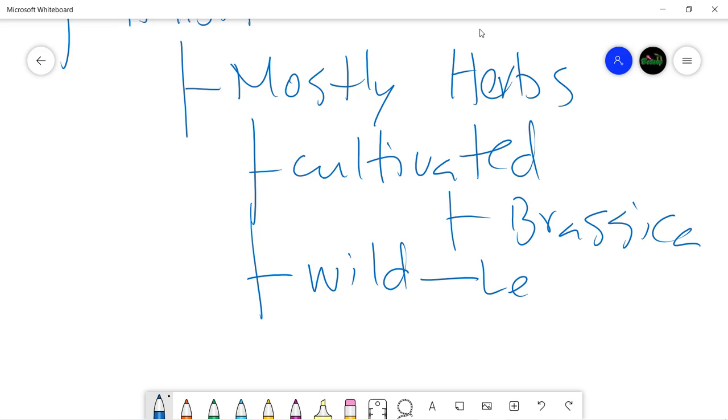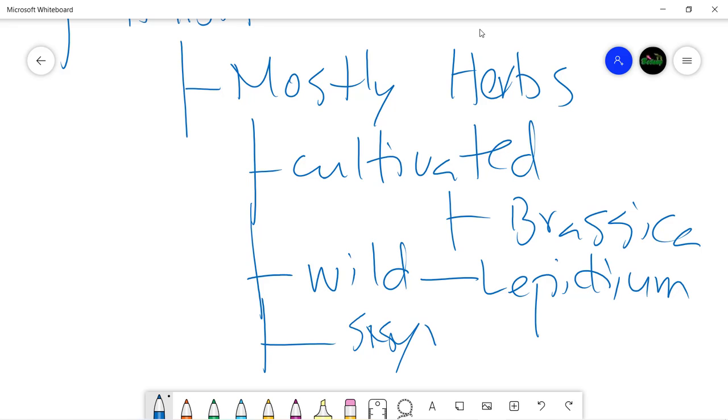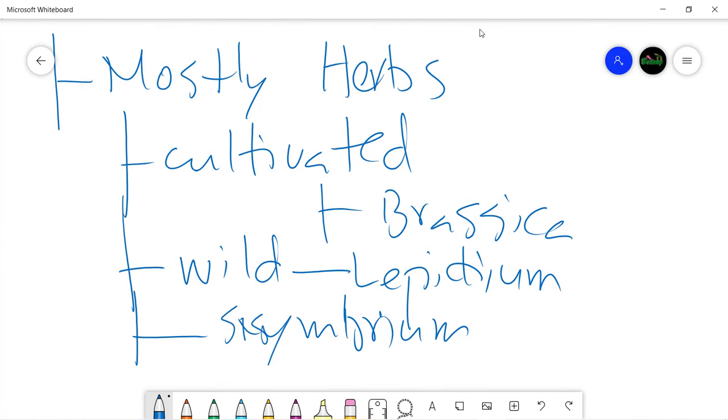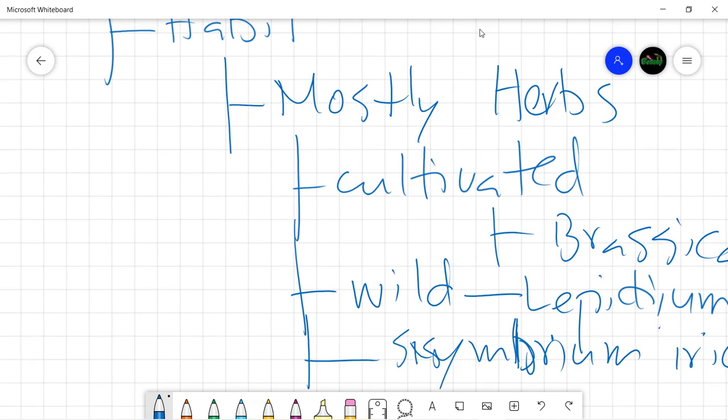And one of them is Lepidium, especially Lepidium didymum, a very common plant. You'll find it growing everywhere, in the streets and in the houses and in the lawns and everywhere. Lepidium didymum. And Coronopus, Cicimbrium ireo. It is a very common plant. So Lepidium didymum and Cicimbrium ireo. So they are very common plants, common wild plants, and obviously there are many more as far as the herbaceous plants are concerned.